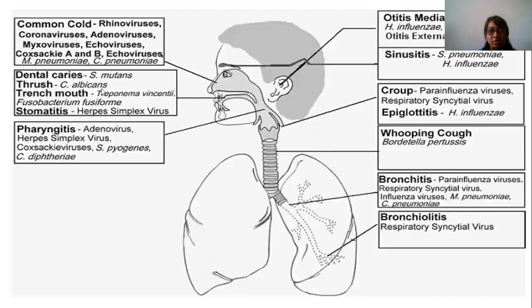So these are the common diseases. You can go through it. There is pharyngitis, common cold. Common cold occurs because of rhinovirus, coronavirus, adenovirus, myxovirus, echovirus. Dental caries occur because of mutans, then thrush, trench throat, stomatitis, pharyngitis, otitis media, sinusitis, epiglottitis. Epiglottitis occurs because of influenza, then whooping cough, bronchitis and bronchiolitis. Shall I move forward?